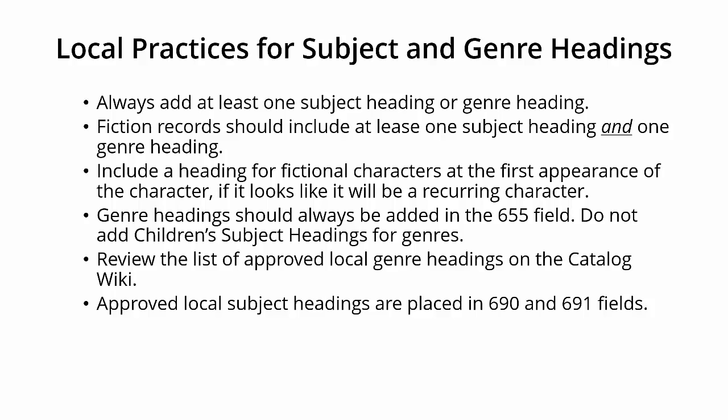Records for fiction need to include at least one subject heading and genre heading. Also, a heading for fictional characters should be included in a record for the first appearance of a character if it seems like the character will reoccur in subsequent books. Genre headings should always be added in the 655 field. Do not add children's subject headings for genres. Review the list of approved local genre headings on the Catalog Wiki. Approved local genre headings are included in the 655 field, but approved local subject headings are placed in the 690 and 691 fields.